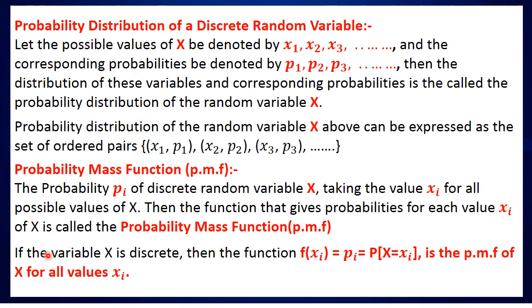If the variable x is discrete, then the function f of xi is equal to pi, which is equal to P of x equal to xi. It means when the value of the variable is xi, the probability pi, represented by the function f of xi, is called the probability mass function, or it is a function in the values of x.